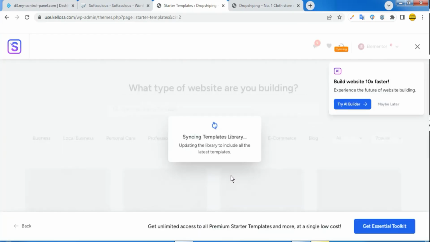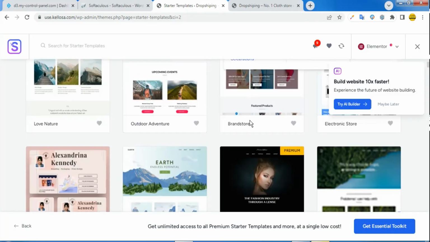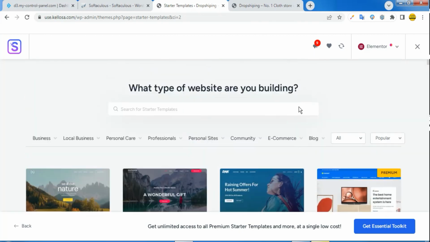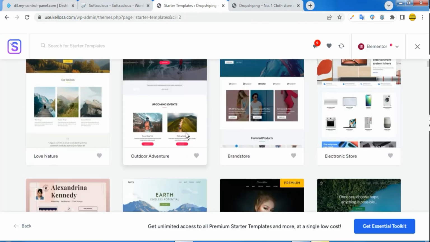That's the plugin which we just installed right now. So it's looking for different templates which we can always make use of, and it's actually going to bring out different templates for you. It's telling me to build with AI, so I'm just going to tell it maybe later; I'm not using AI for now. Maybe in another tutorial, I'm going to explain how you can actually use AI to build your website from scratch to finish. So let's just go ahead and start building our site.